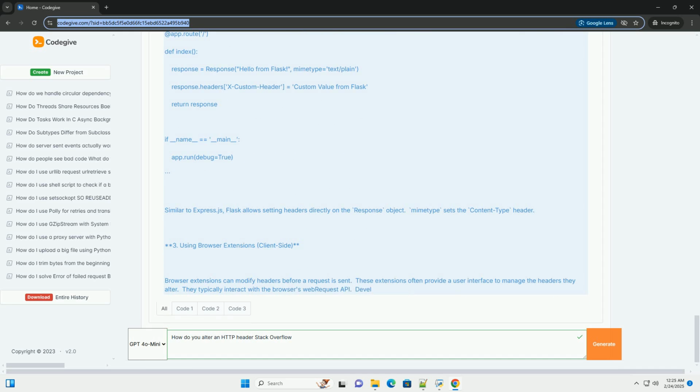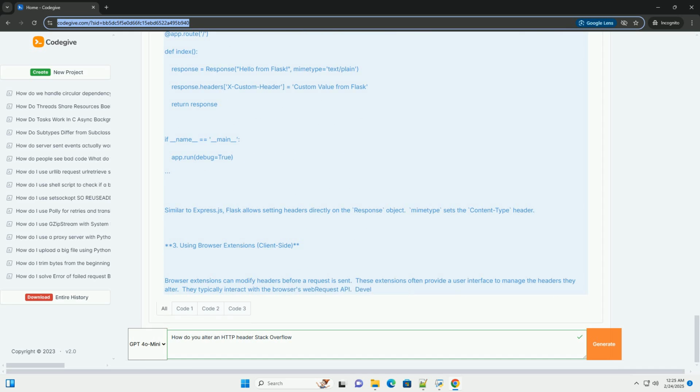A. Node.js, Express.js. Here, we're setting the X-Powered-By header to a custom value and explicitly setting the Content-Type header. You can remove headers by using res.removeHeader with the header name. B. Python, Flask. Similar to Express.js, Flask allows setting headers directly on the response object. The mimetype sets the Content-Type header.